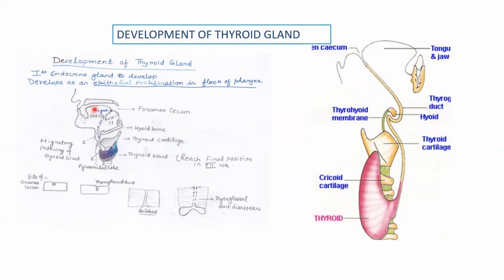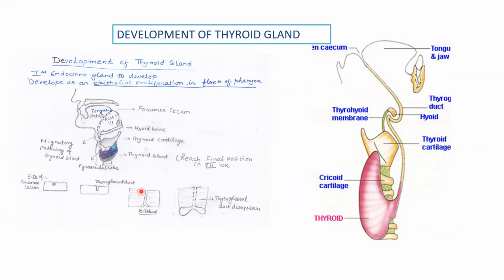Thyroid gland is the first endocrine gland to develop in the body. It will develop at the junction of the anterior two-third and the posterior one-third of the tongue. At this junction, an epithelial proliferation will develop, and this area will soon depress below the surface. This junction will now be named the foramen cecum. Now, in the second diagram, we can see the site of the foramen cecum.